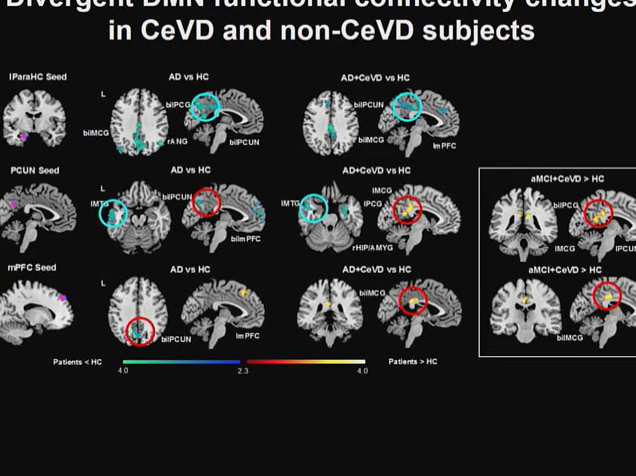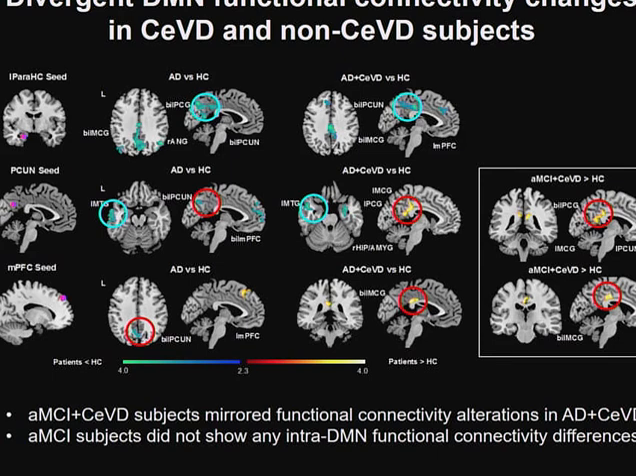Then we looked at the AMCI stage, and here we found that the AMCI with CVD subjects mirrored functional connectivity alterations as those occurring in the AD with CVD groups. However, the AMCI subjects without cerebrovascular disease did not show any group differences in terms of their default mode network functional connectivity compared to the healthy controls.